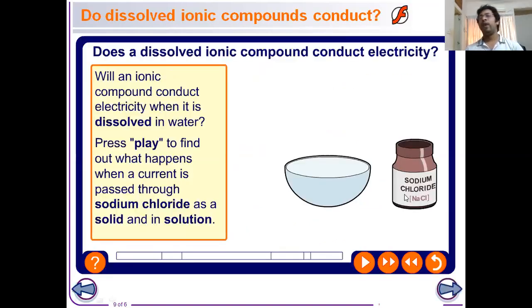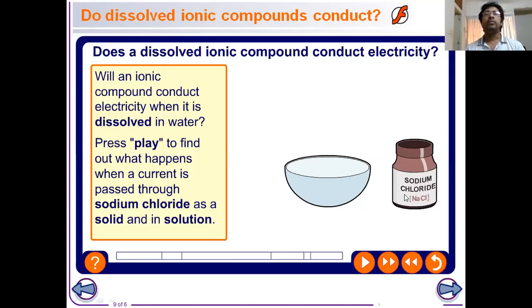Well, now we have already discussed how the electrolysis process is conducted when a molten electrolyte is used. There is another condition.